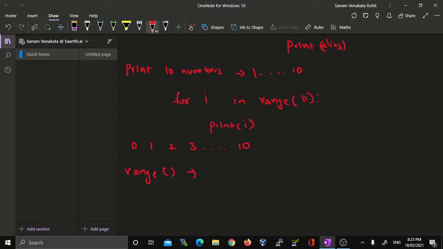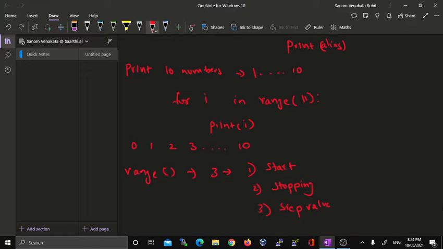According to the docstring of this particular function, it is going to take three arguments. One is the starting index, second is the stopping index, third is the step value. These three values it is going to take.